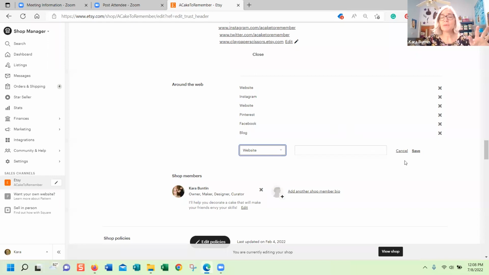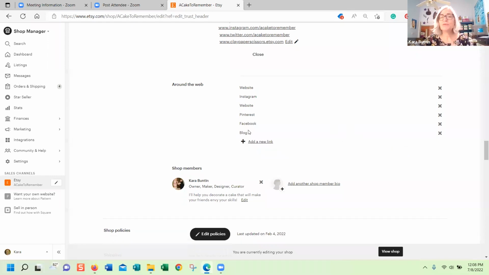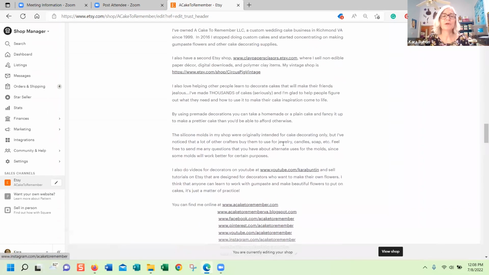So that's part of the About section. And you should fill this out. You should put your social media. You should fill out your shop members because that's required by Etsy, but it also gives customers the confidence that you're not just somebody who's making a fake account and you're going to disappear with their money. So give them evidence that you exist in other places online and they'll be more likely to buy from you.